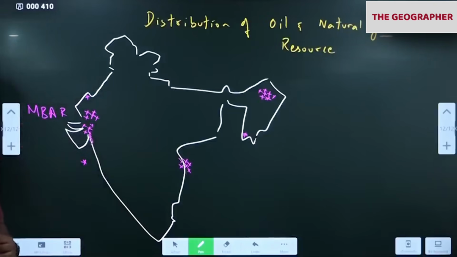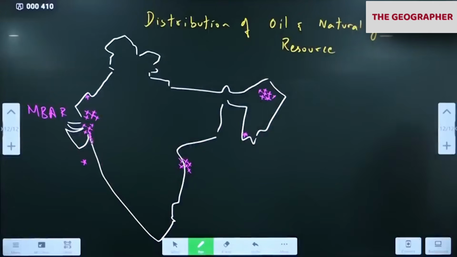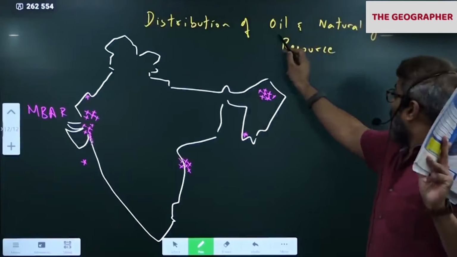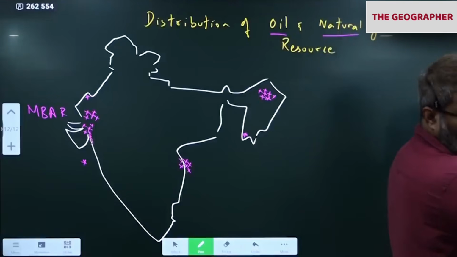In some atlas, I think they have given the statistics also. Read. Oil, gas production. Look up here, they have given production. Which is the first oil, look. Okay. One second, I'll take one second. Rajasthan, they have given crude oil. Arey, not coal. Don't see coal. I'm not talking about coal. What is the topic? Oil and natural gas. Look at oil. Crude oil, petroleum. Last column, look. Okay, last column.